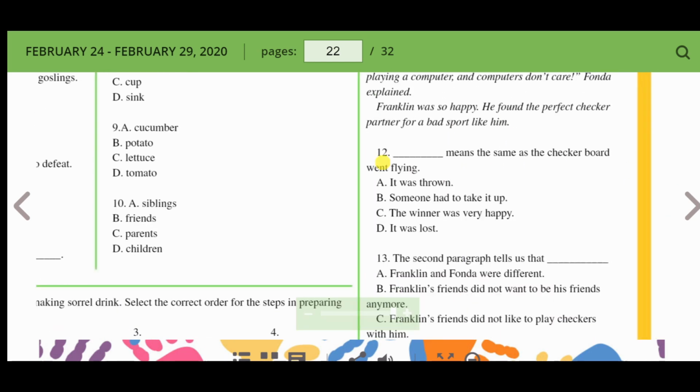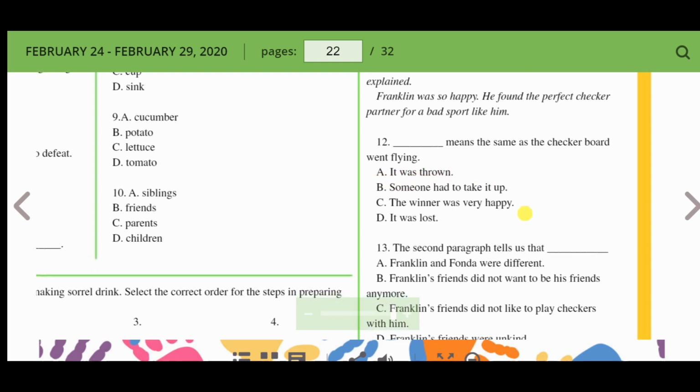Now please remember that when you are doing your exam, you need to read the passage at least 2 times. So question 12. Dash means the same as the checkerboard was flying. It was thrown, somebody had to take it up, the winner was happy, it was lost. And the best answer would be, it was thrown.